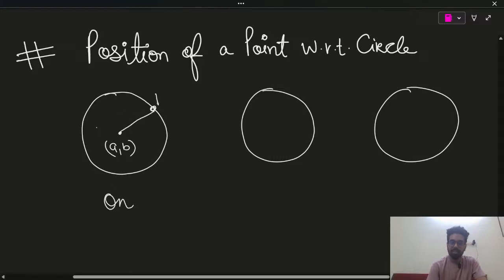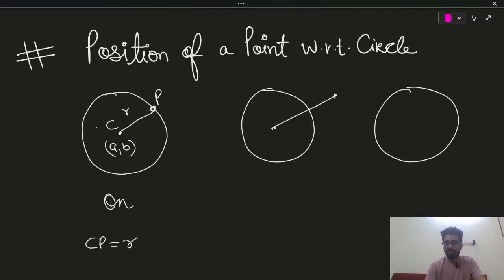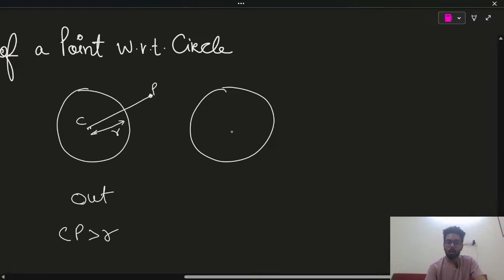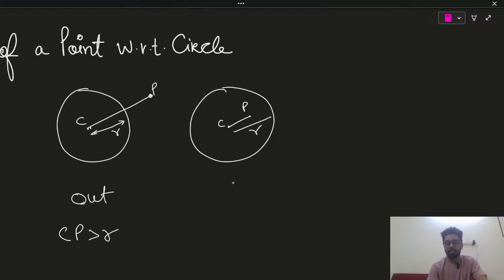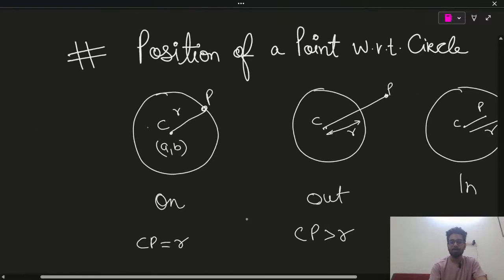So can we say CP is equal to r, right? But let's say the point is outside. So clearly this is r and this is C. Then we can say CP is more than r. And if the point is inside, the whole thing is r and CP is less than r. This is the whole idea.